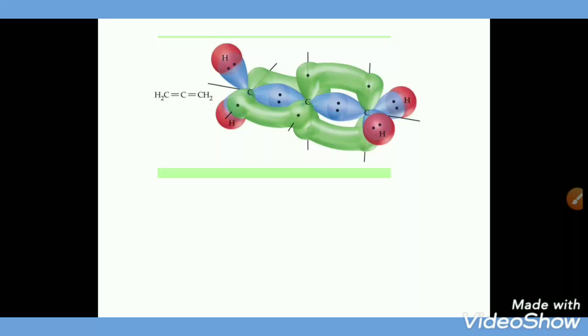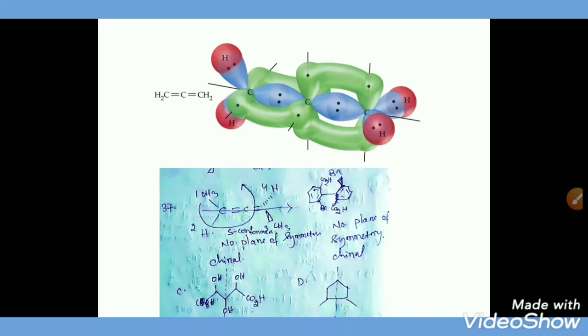So here there is no plane of symmetry, hence it is chiral.